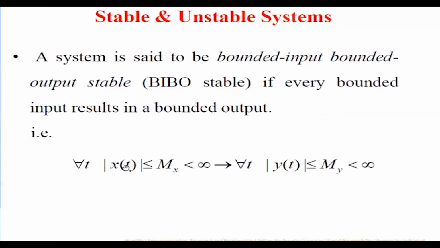So what it is saying is that the absolute value of x of t is some maximum value, let us assume this is Mx, which is less than infinity, and my y of t is also less than infinity, then we call it bounded input, bounded output, and hence the system is stable, otherwise unstable. The meaning here is, if I give a little push to you and you fall down, that is a kind of stable system.